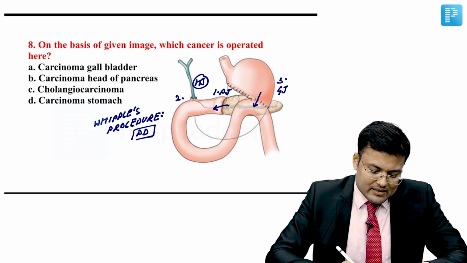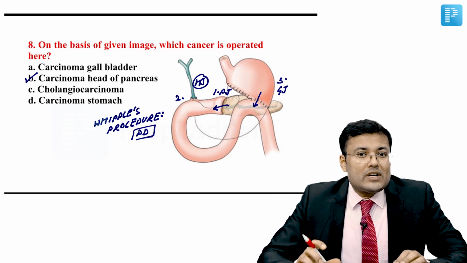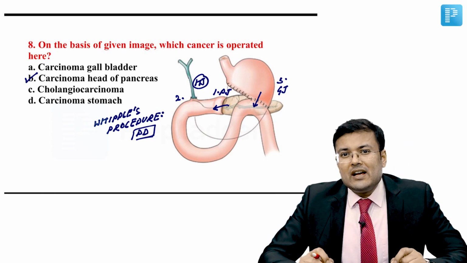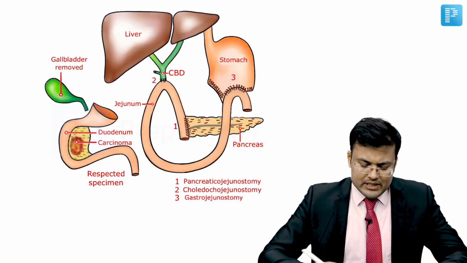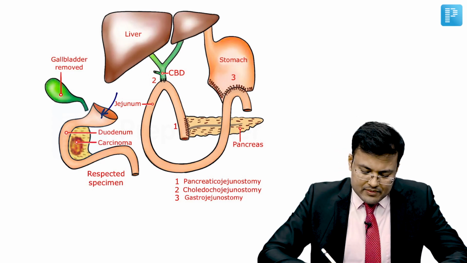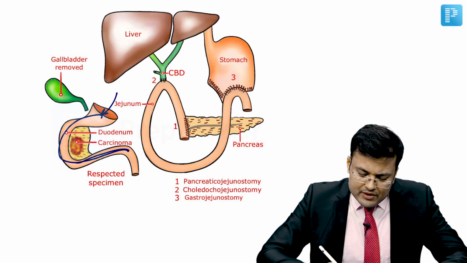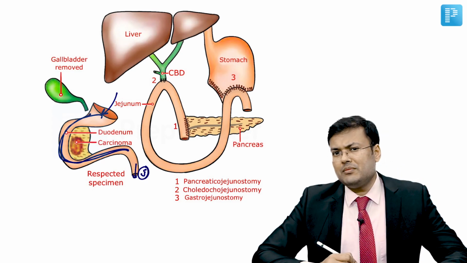So what is the correct answer? It is carcinoma head of pancreas. Okay, see what's the specimen removed and what's the sequence of anastomosis in Whipple's procedure. So in this diagram you can see we are going to remove the distal part of stomach. So distal gastrectomy is done. Whole C loop of duodenum has been removed. Some part of proximal jejunum is removed.